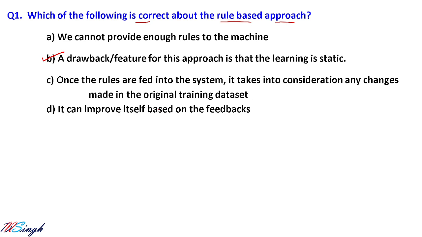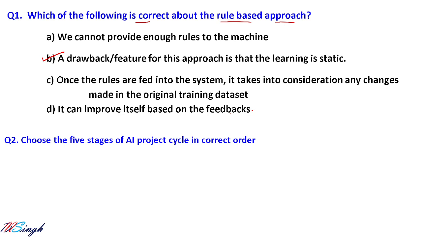It can improve itself based on the feedback. There is no feedback mechanism in rule-based learning. So this is also wrong. The answer to our first question is option B. The drawback for the rule-based approach is what? It is static. It is not dynamic, and on the go it cannot learn. There is no change which can be incorporated later on. Let us see the next question.